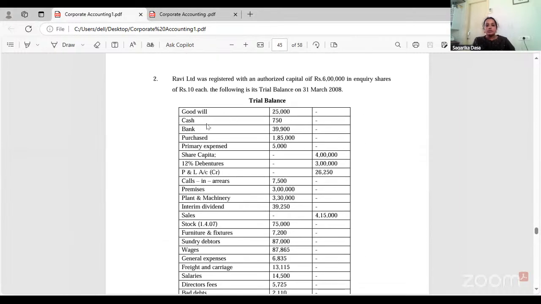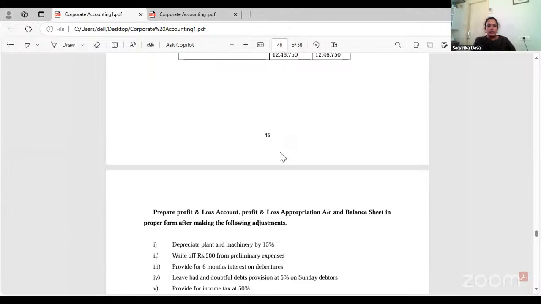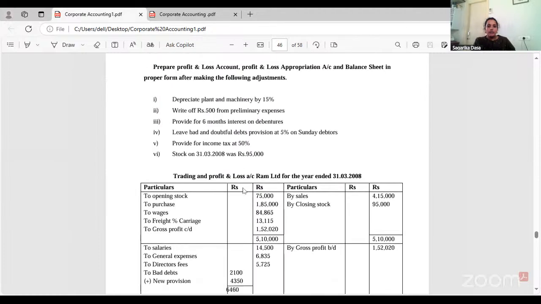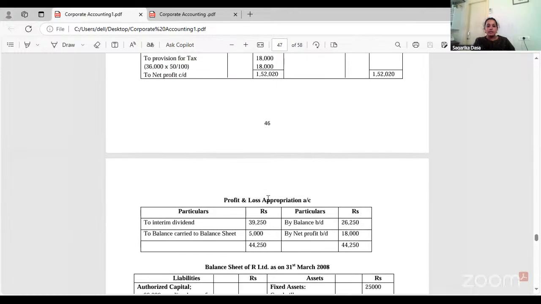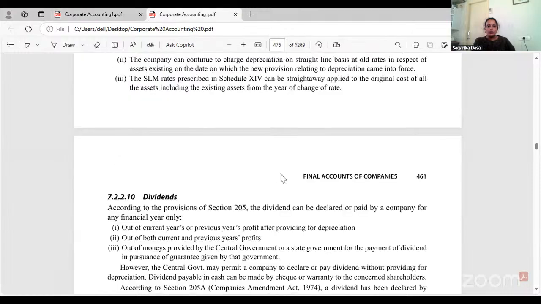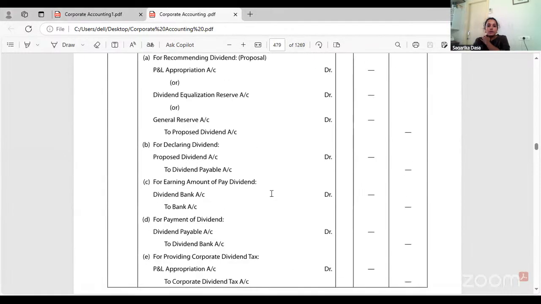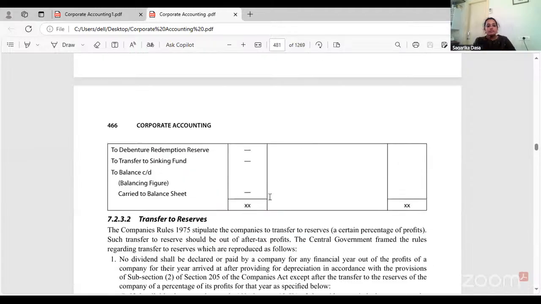If a problem is given in the question, with the trial balance and some adjustments, we usually follow the T format method. But now in the new updated format, we are going to follow a different format.